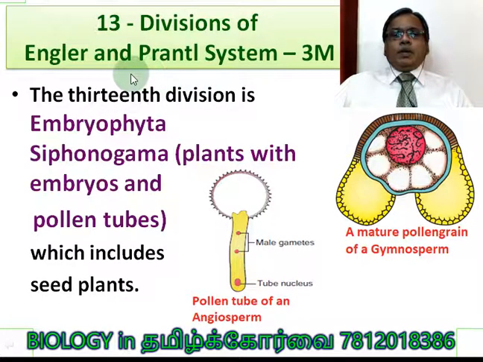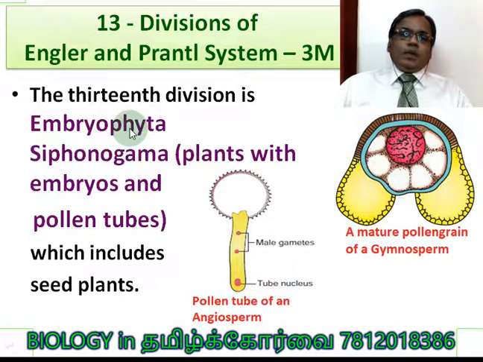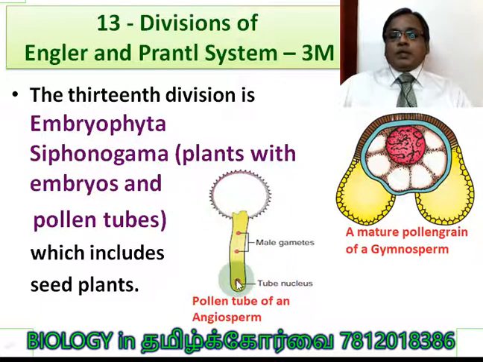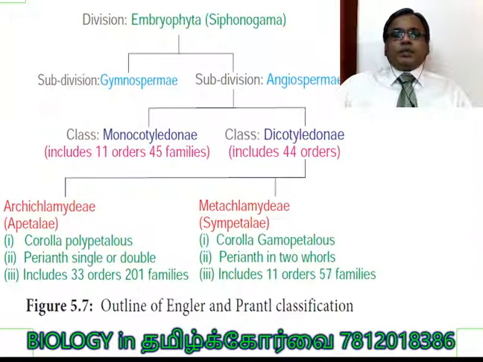The 13th division of the Engler and Prantl system is Embryophyta Siphonogama. Siphono refers to the pollen tube. So they are able to produce the pollen tube like this. These are the pollen grains of gymnosperms, and these pollen grains produce the pollen tube to deliver the male gametes to the female embryo sac so that fertilization can take place.